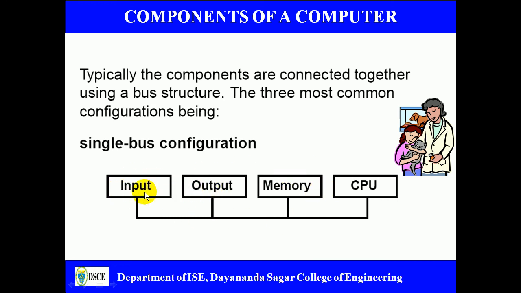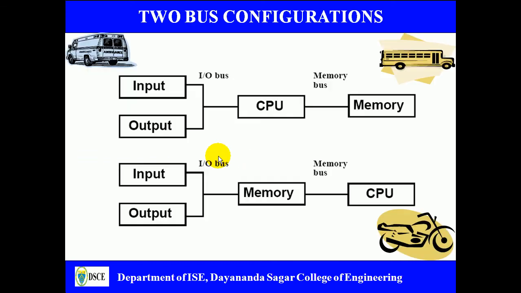Example, if the input unit is sending some data to the memory, the other units should remain idle, and if the CPU is writing some result to the output device, the remaining units should be idle here. So only one bus is going to be used to connect all the units of a computer. Such a configuration is called a single bus configuration.